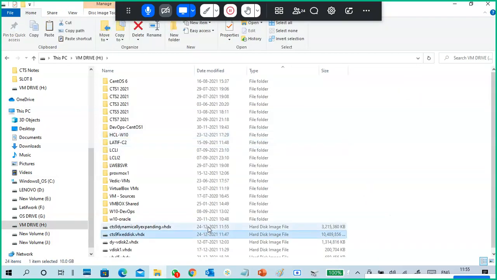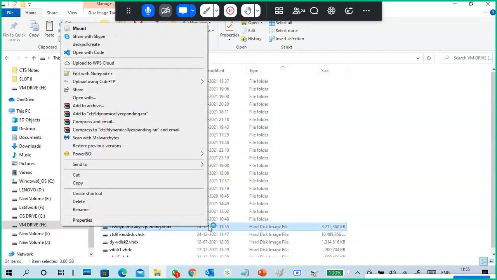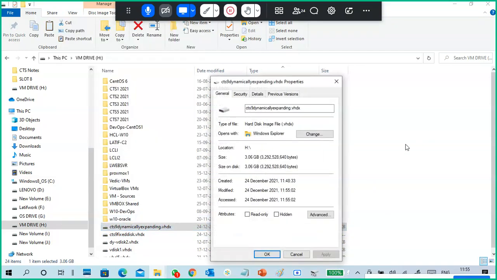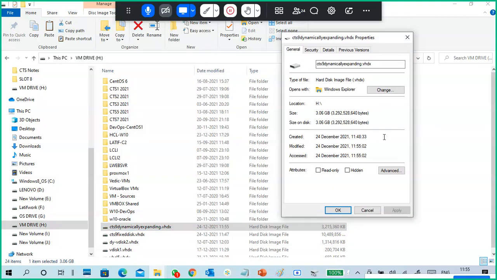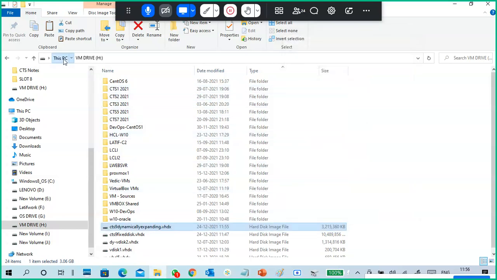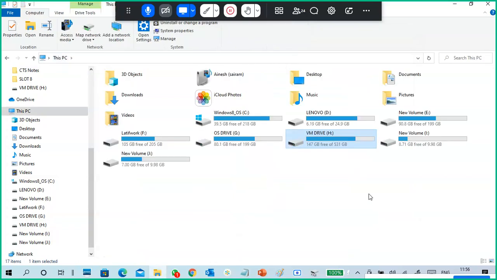See, earlier, the first time when I created it, it was 4 MB, and next it was 164 MB. Now it has become almost 3 GB, 3.06 GB of space. It is occupied in your disk's physical location. So that is the difference between fixed disk and dynamically expanding disk.